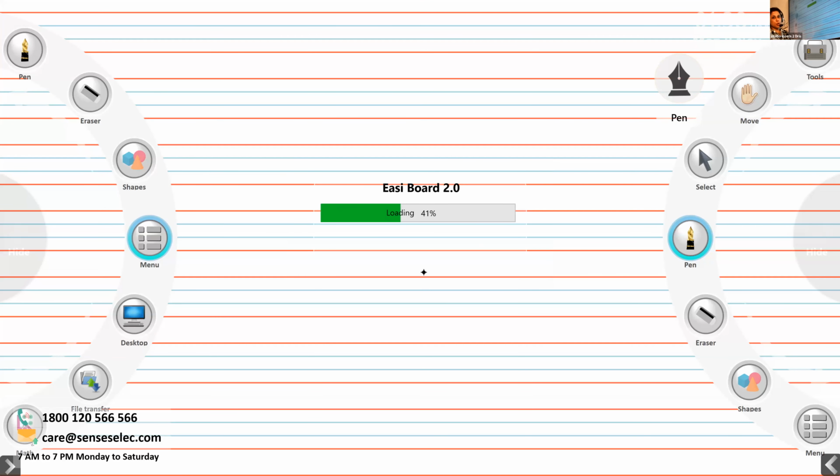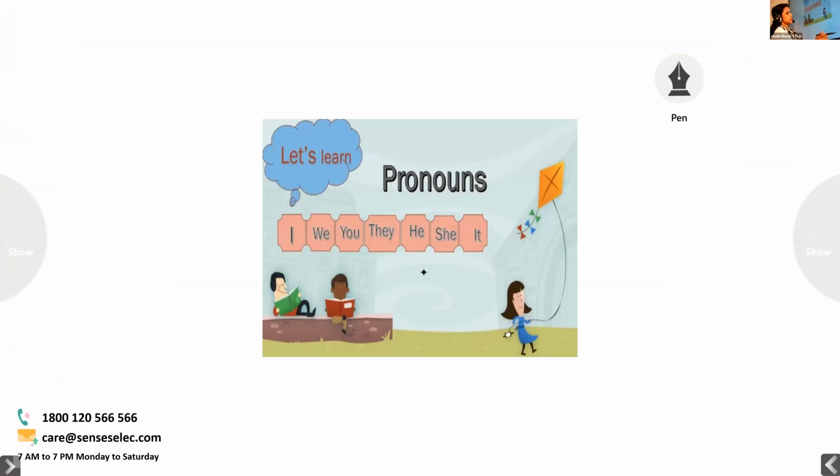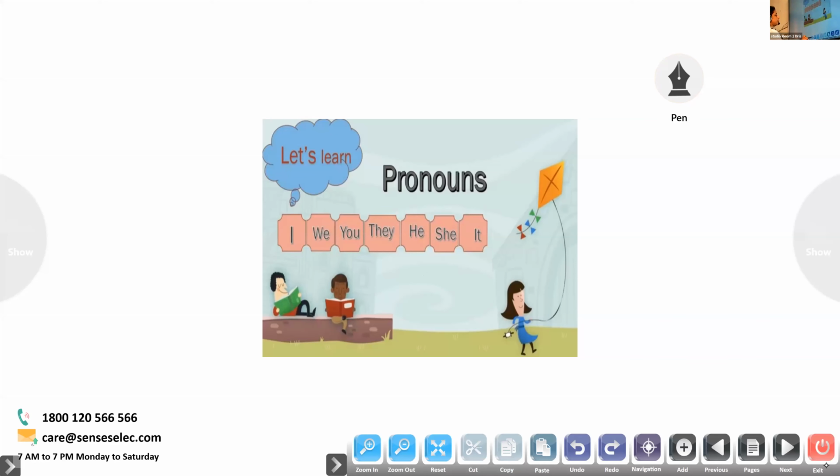Unless we know pronouns in detail, we can't move on to the next lesson. So we have to know worksheet 11 thoroughly. It tells about the personal pronouns. Let us learn this topic very well.